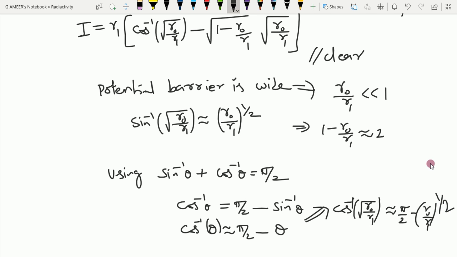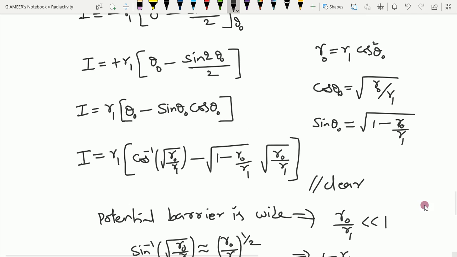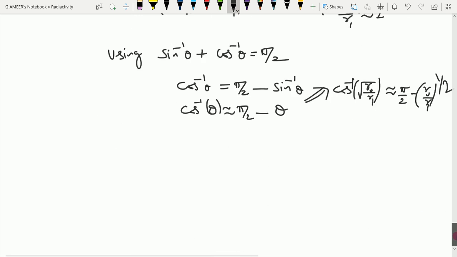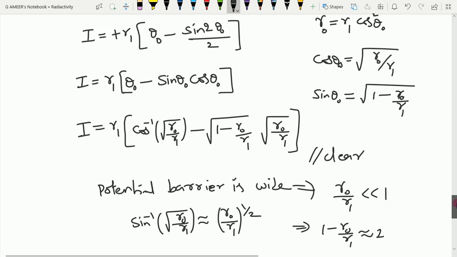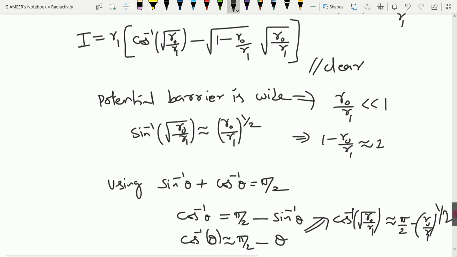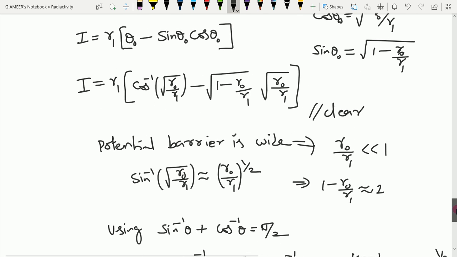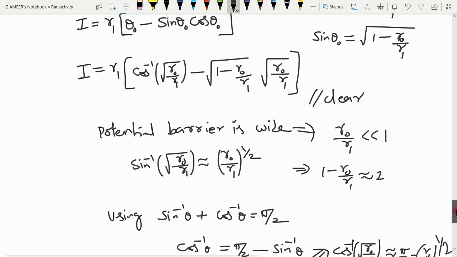Okay, now let's see what this implies. In this integration, put that in place of cos inverse, put approximately 1 in place of 1 minus r0 by r1, and keep r0 by r1 as it is.